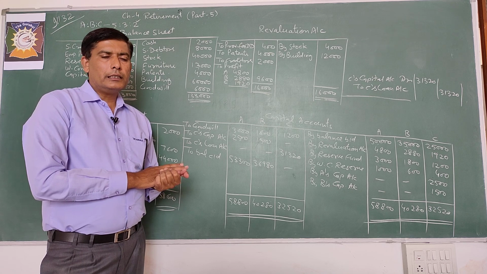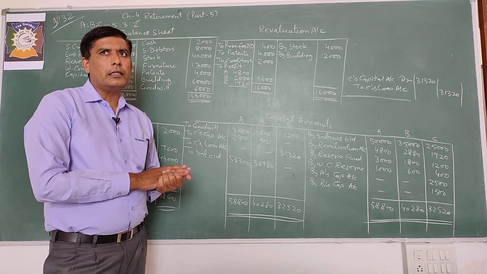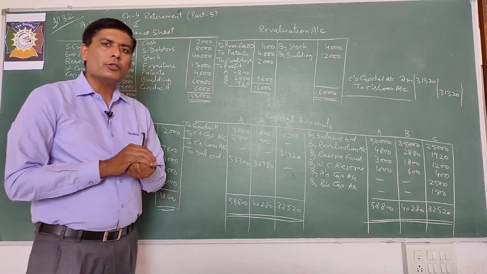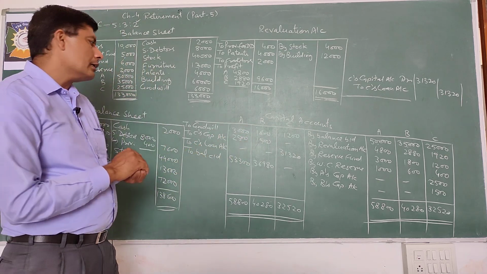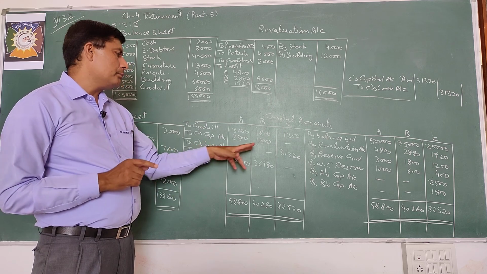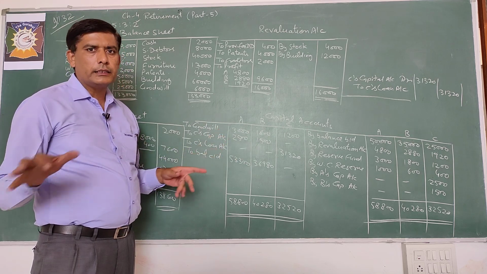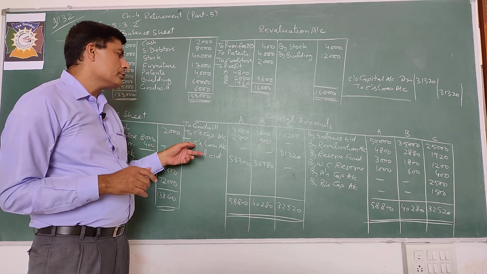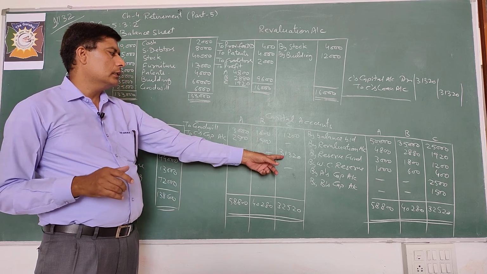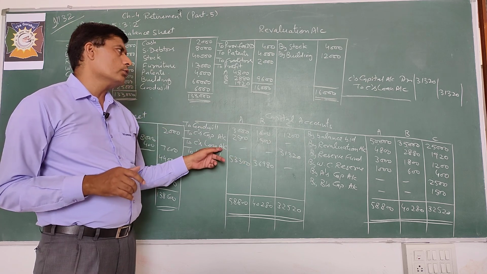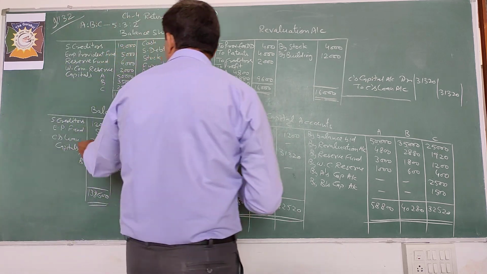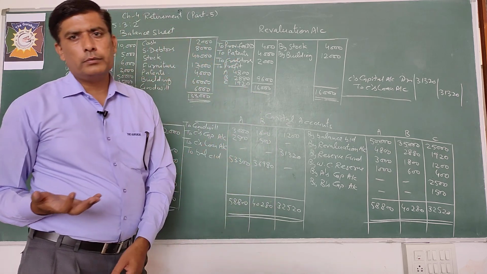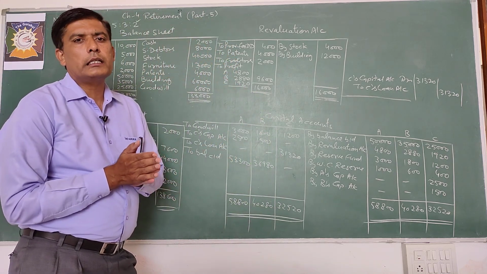And the retiring partner, when capital accounts are prepared, his balance is either to be paid in cash, if it is given in the question. If no information is provided, then we will transfer the retiring partner's share in his loan account, and loan account you will record to the liability side of balance sheet. Otherwise, both admission and retirement are similar.